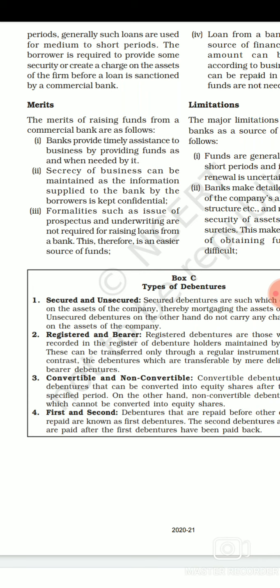Next, formalities such as issue of prospectus and underwriting are not required for raising a loan from a bank. Therefore, it is an easier source of funds. At the time of raising funds from a bank, we don't need to go through lots of legal formalities, like issuing a prospectus. If we subscribe from the public, raising funds through public deposits, then we have to issue a prospectus and show our financial condition, right? We have to give an underwriting that we will be able to repay it. But in the case of a bank, it doesn't require that. So it is a very easy way of getting funds.